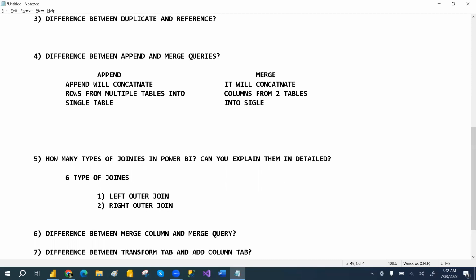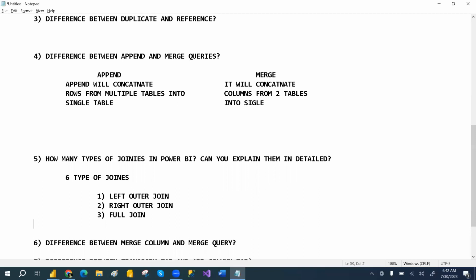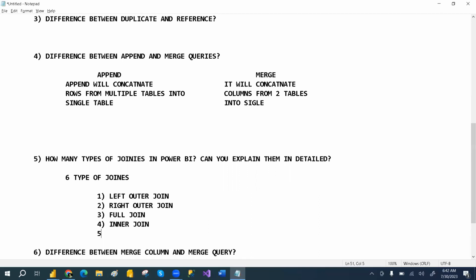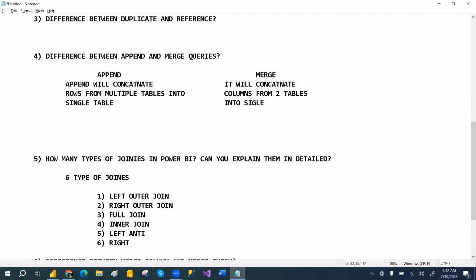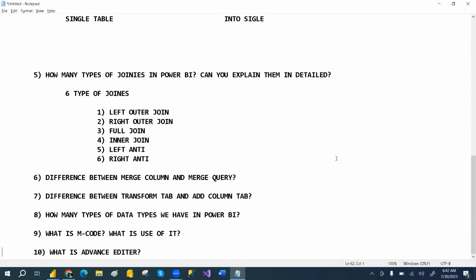Then we have full join, then inner join, and also left anti and right anti. So these are the main joins.